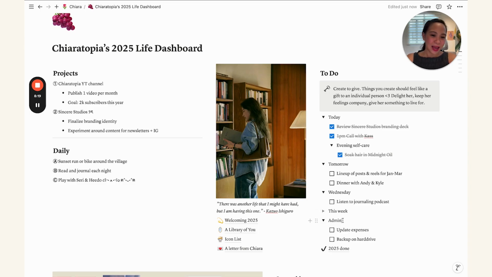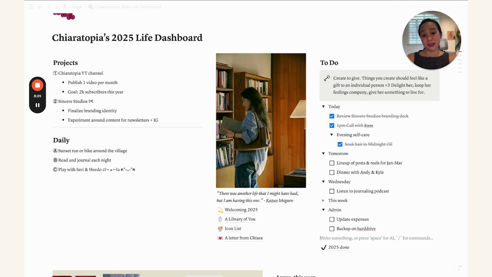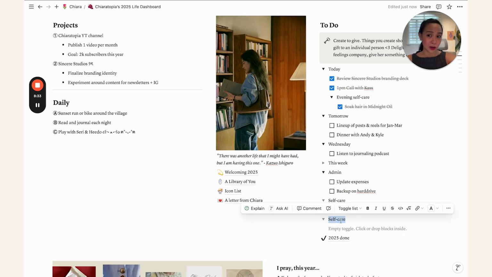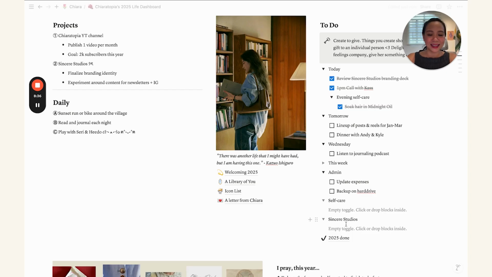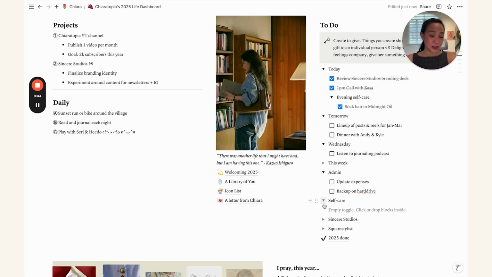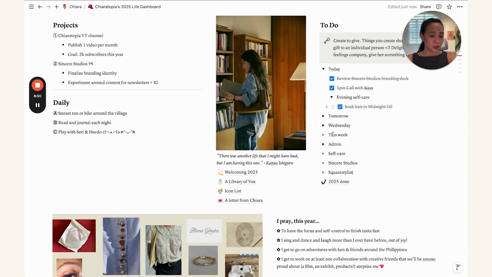And then I also have specific toggles for admin work. You know, you can add other things here, like maybe self-care, or if you have specific brands that you're working on, you can put here Sincere Studios, Square Stylist, and then add all your tasks and nest them underneath all these toggles. And what's nice is that you can close the toggles and you don't have to be distracted by those tasks. You can just focus on today and what needs to get done.